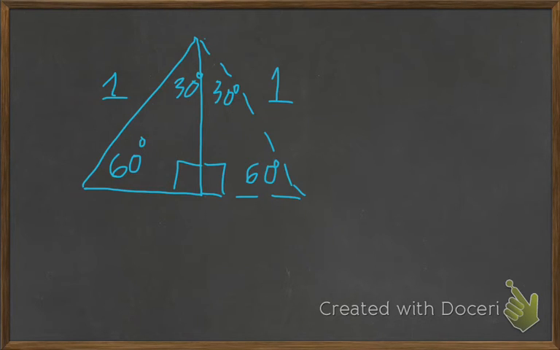But the line coming down, the shared side, is actually a segment bisector. So we end up with the legs on the bottom being 1/2.